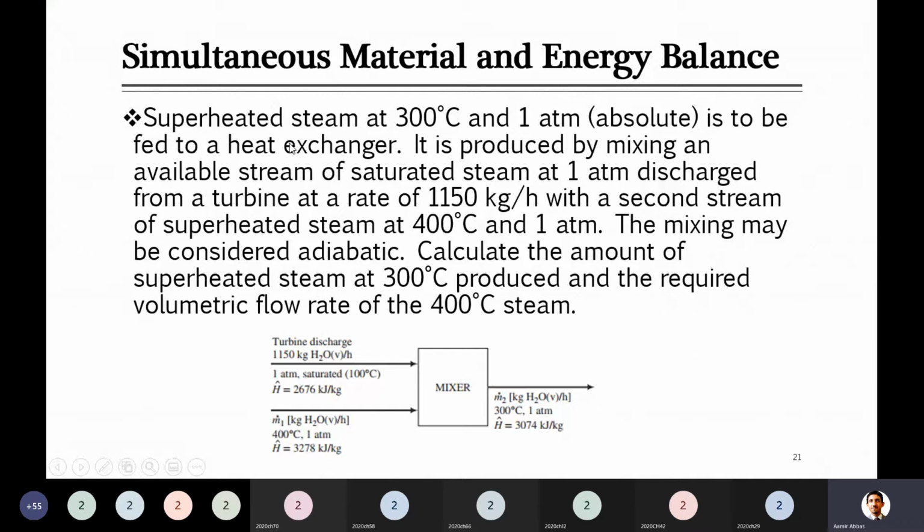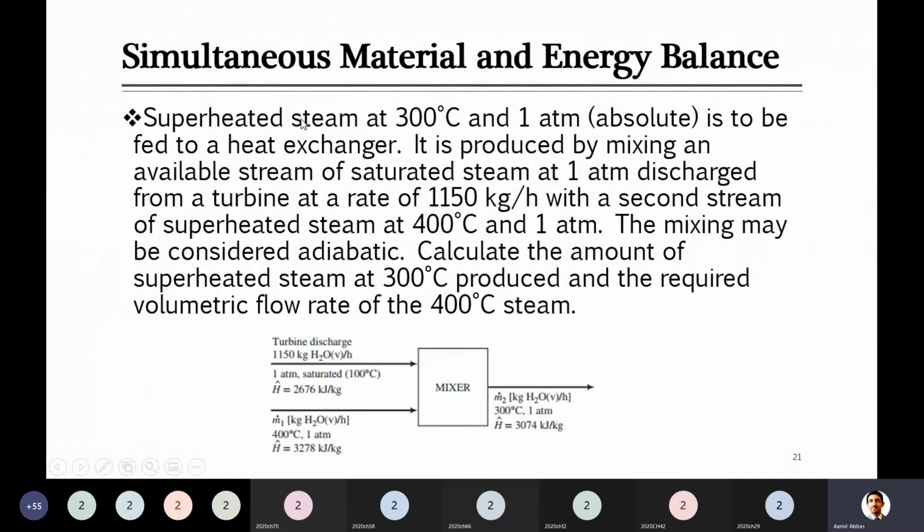So overall, okay, let's look at this. Superheated steam at 300 degrees C and 1 atm, absolute. He already told here this is absolute pressure, and this is superheated steam which is available at 300 degrees C and 1 atm is to be fed to a heat exchanger.